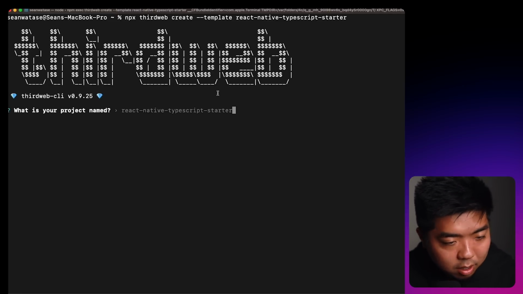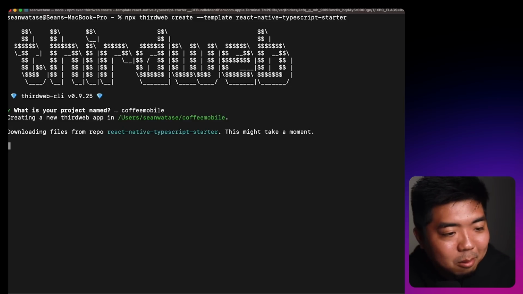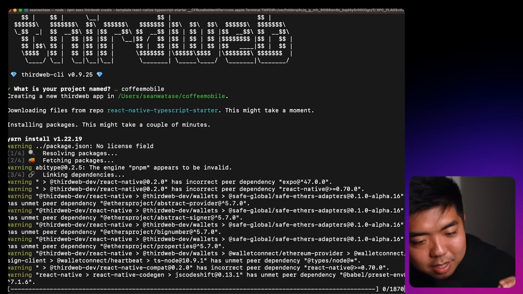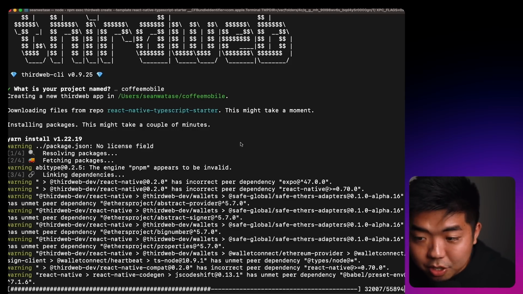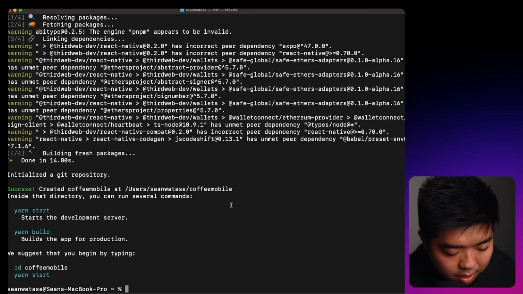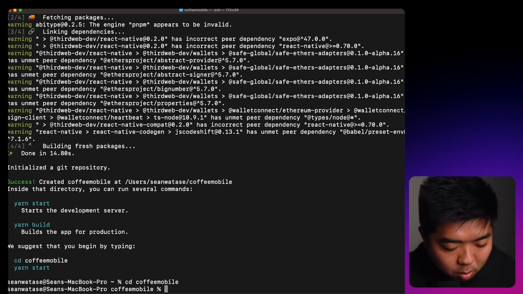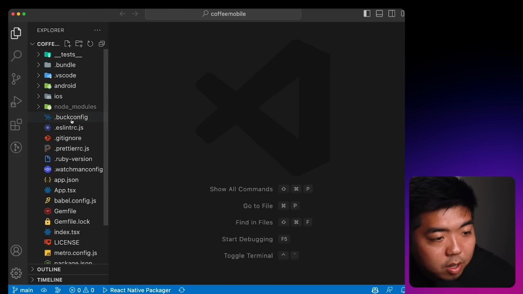We're going to select our project name. So I'm going to do this time Coffee Mobile, and I'll spell mobile wrong this time, but coffee right. So Coffee Mobile, we'll run that. Going to now install all our packages. This is going to take a bit, so I will come back once this is finished. It has finished here. I'm going to change directory into my Coffee Mobile and open this one up in our code editor. So I have the project that was created for us right here.